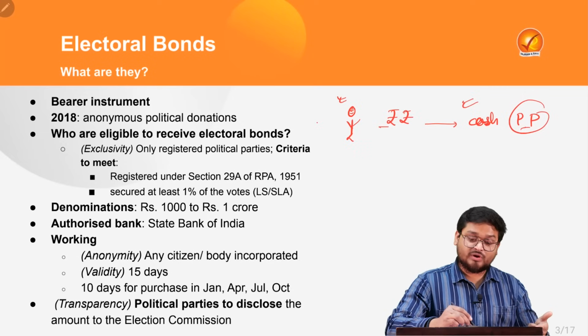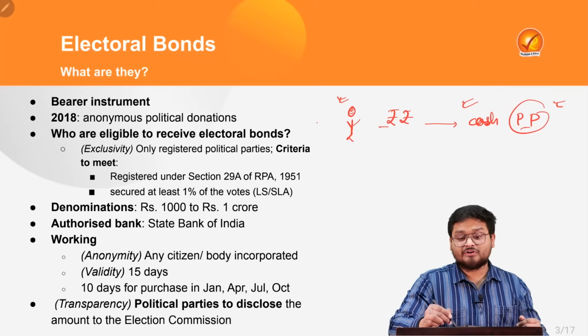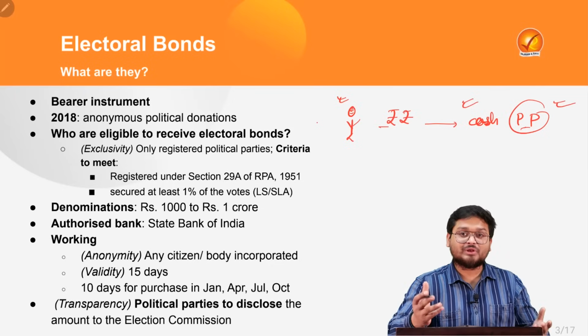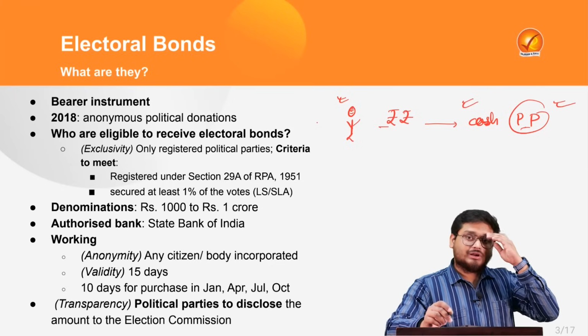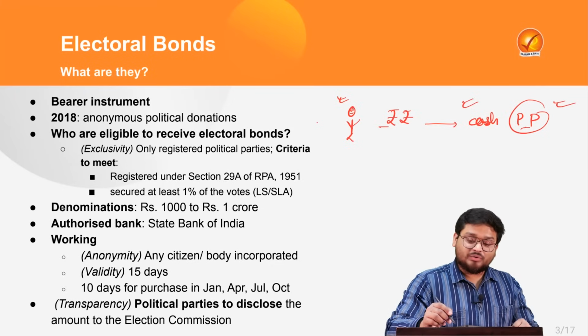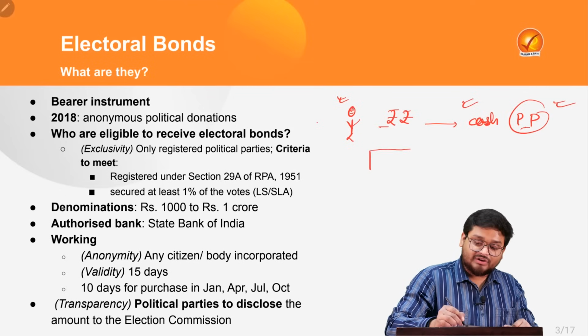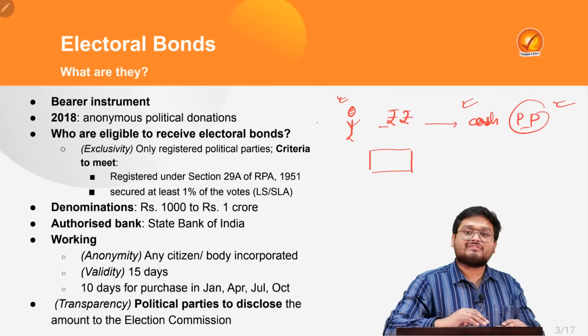And if you are a very rich individual and you have a particular business end in mind, it can trouble your intentions. So what the government did is that the government told that, okay, now what you can do is buy a certain kind of certificate which does not have any of your name.